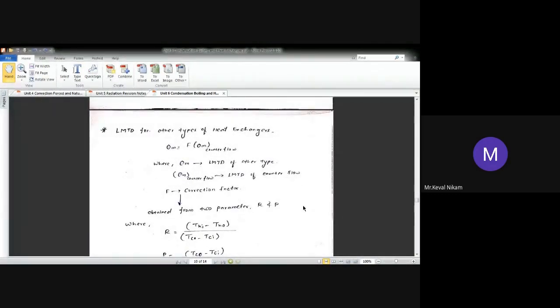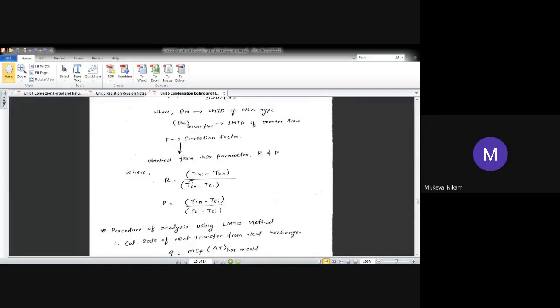What about other type of a heat exchanger? If we consider the parallel flow and a counter flow heat exchanger, the counter flow heat exchanger will have a maximum heat transfer rate. So that's why the LMTD for other type of heat exchanger will be in terms of a counter flow heat exchanger only. Means what? LMTD of other type of heat exchanger will be a function of the LMTD of a counter flow. Okay? So F is nothing but a correction factor, and this correction factor is calculated from R and P value.